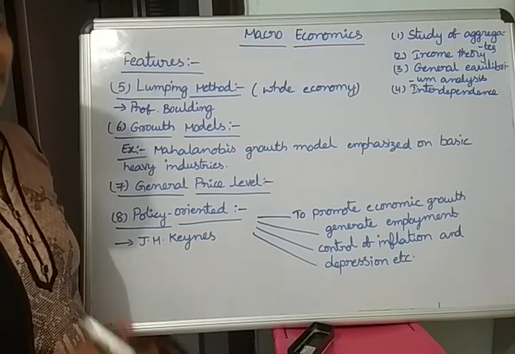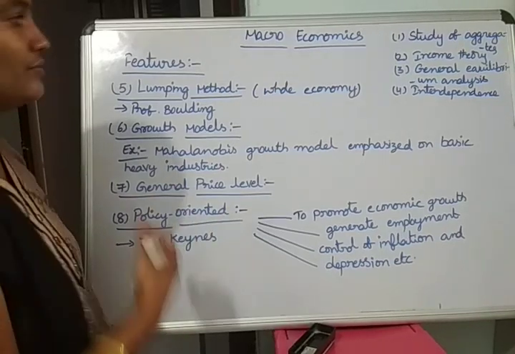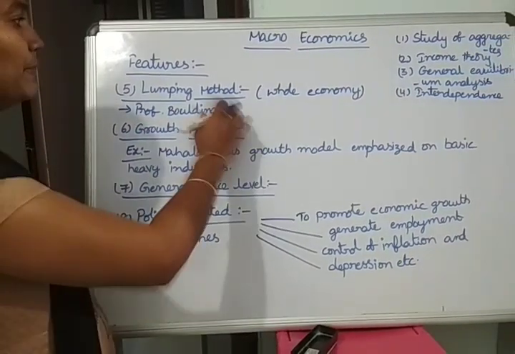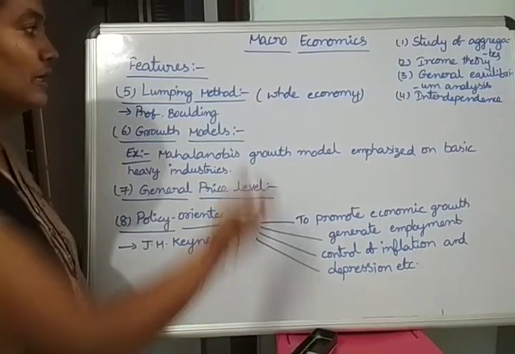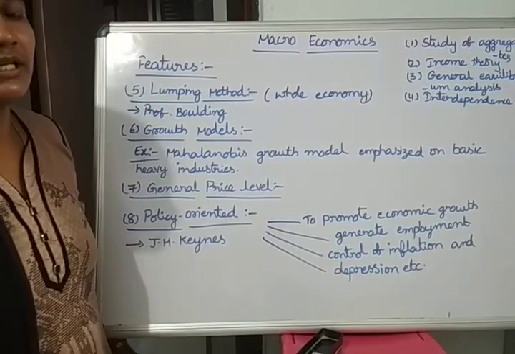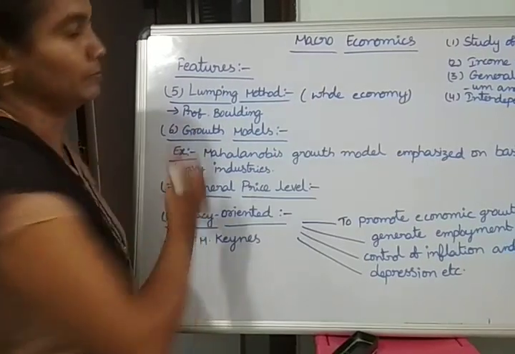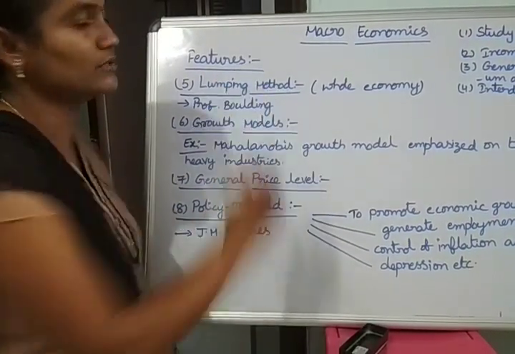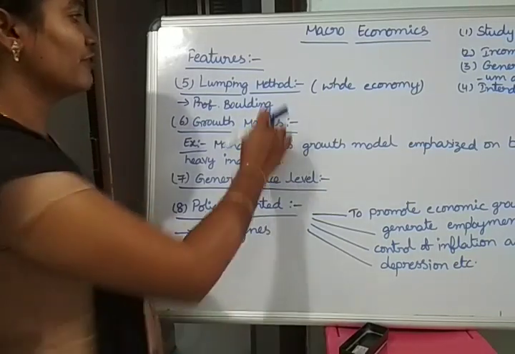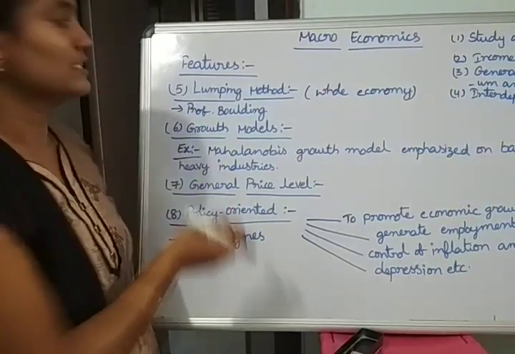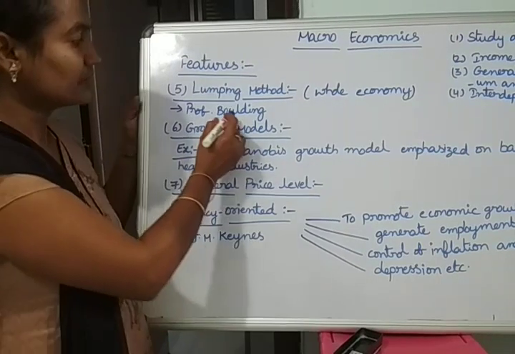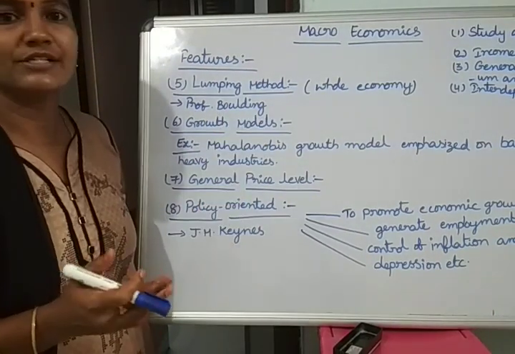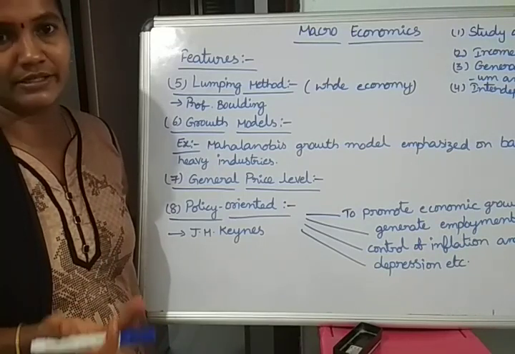That is investment, everything we explained in the last videos, and today we are going to discuss the lumping method. Lumping method means macroeconomics deals with the economy as a whole. The whole economy is dealt with by macroeconomics, that's why we use the lumping method. A simple example is given by Professor K.E. Boulding. In a forest we have aggregate trees.